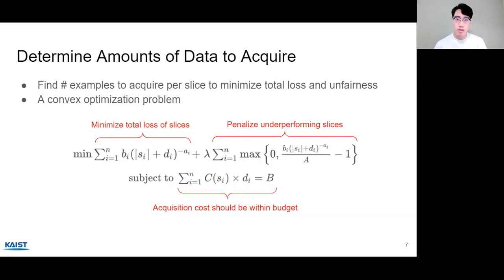And we use an acquisition cost function that returns a different value for different slices because the cost for acquiring the same amounts of data can be different depending on the slice. For example, it may be much easier to acquire America data than APAC or other regions data. This optimization problem is convex, so it can be easily optimized with any off-the-shelf solvers.